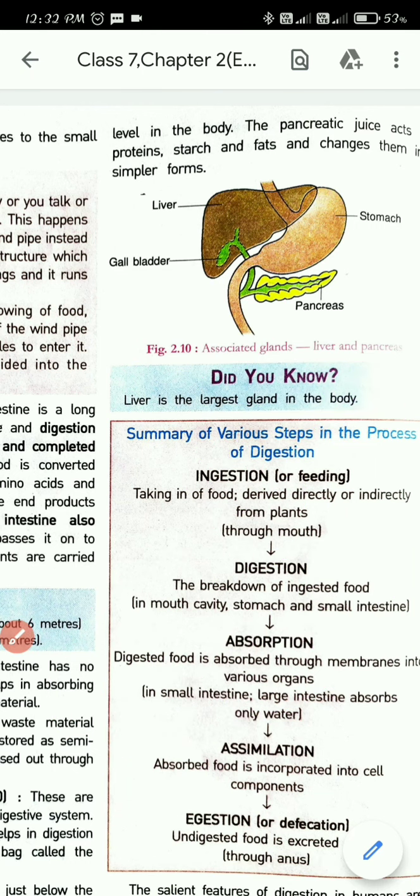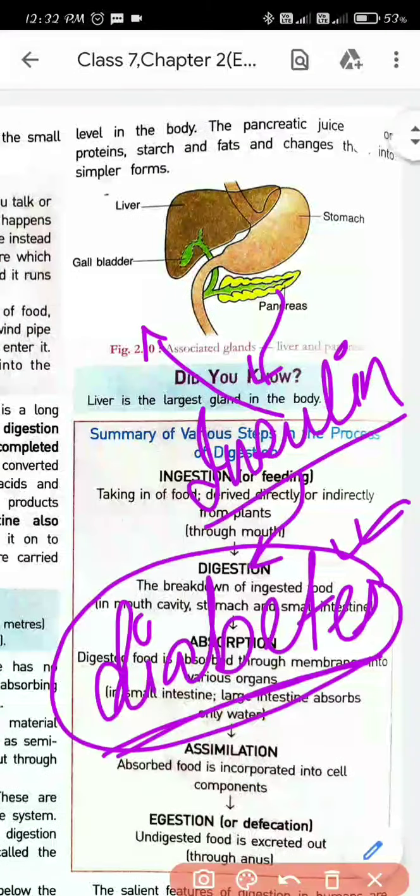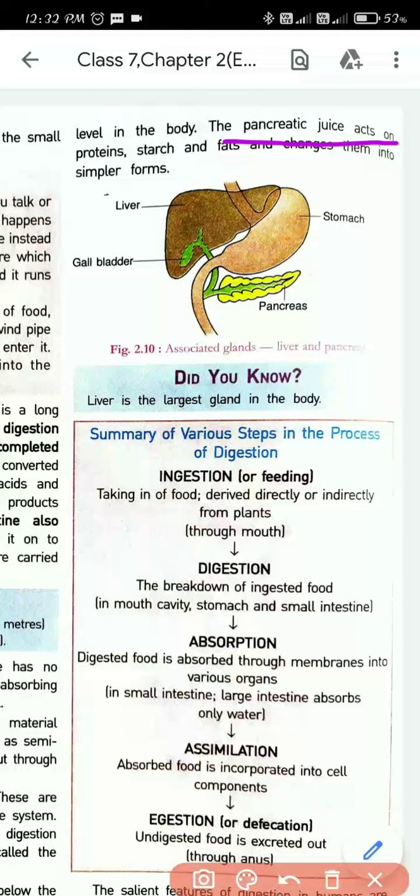So these were the two special glands. Okay, underline this line also. The pancreatic juice acts on the proteins, starch, and fat and changes them into simpler forms. So the pancreatic juice will break down the proteins, fats, and starch into simpler form. So these were the two organs related to our digestive system. Did you know the liver is the largest gland in the body? I have already told you that the liver is the largest gland present in our body.